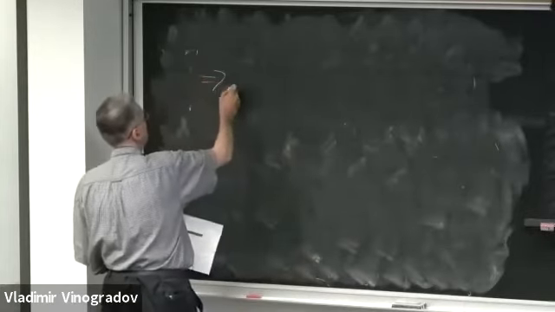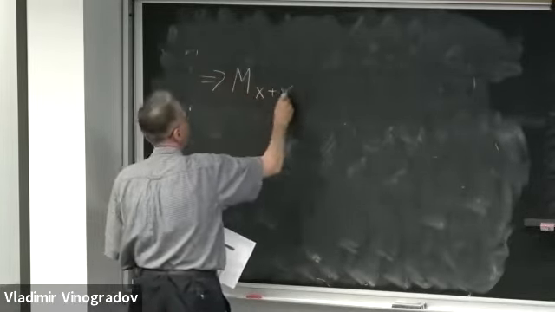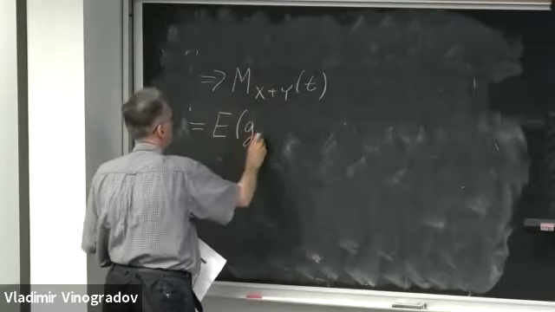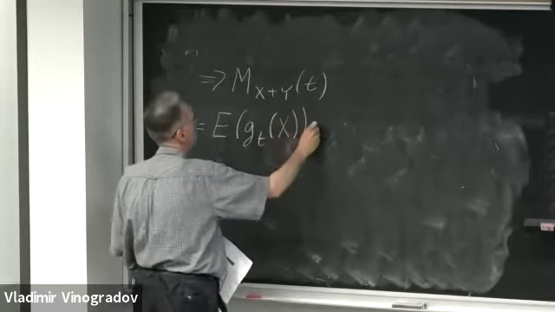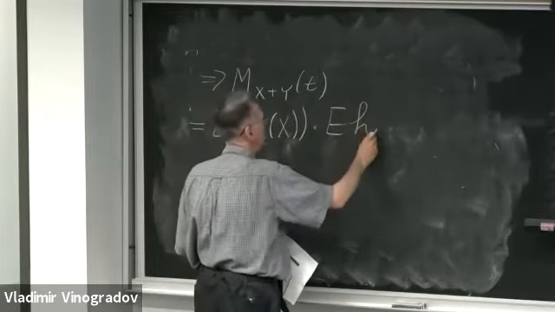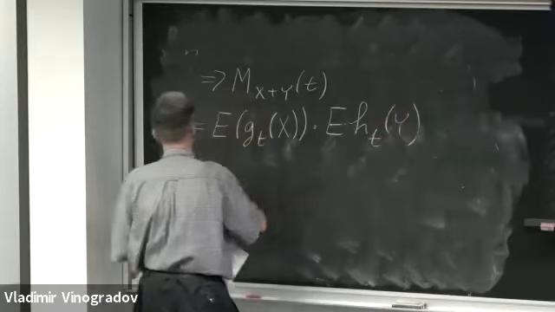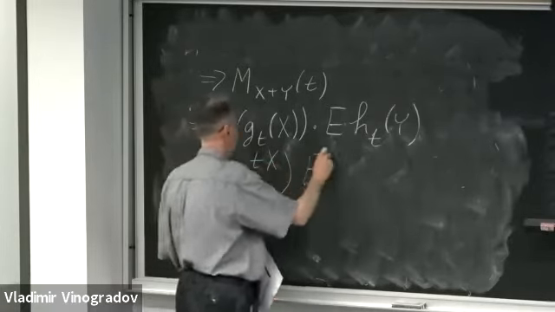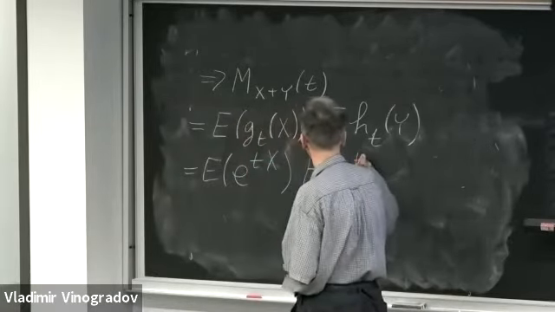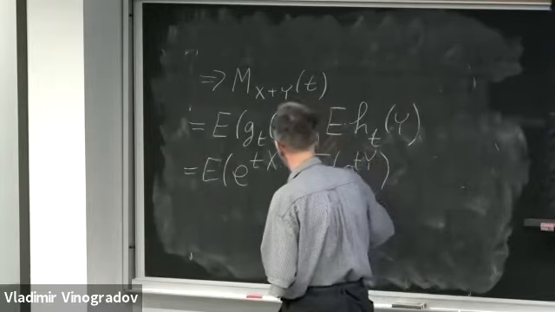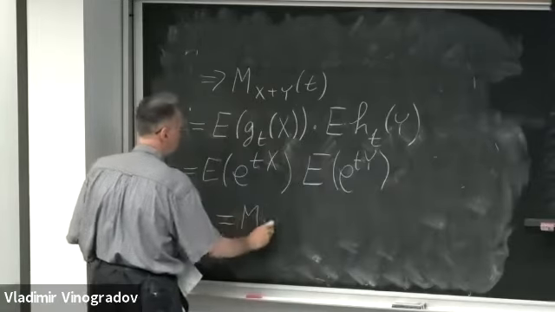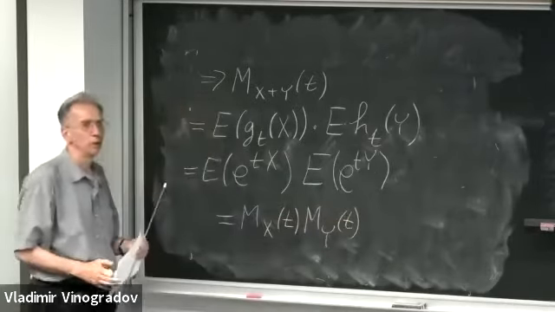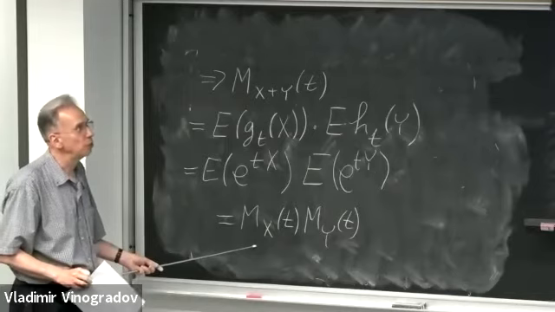So M sub X plus Y of t equals the expectation of g_t of X times the expectation of h_t of Y, which is the expectation of e to the t times capital X times the expectation of e to the power t times capital Y. And these are the corresponding moment generating functions of random variables X and Y. That's the end of the story.